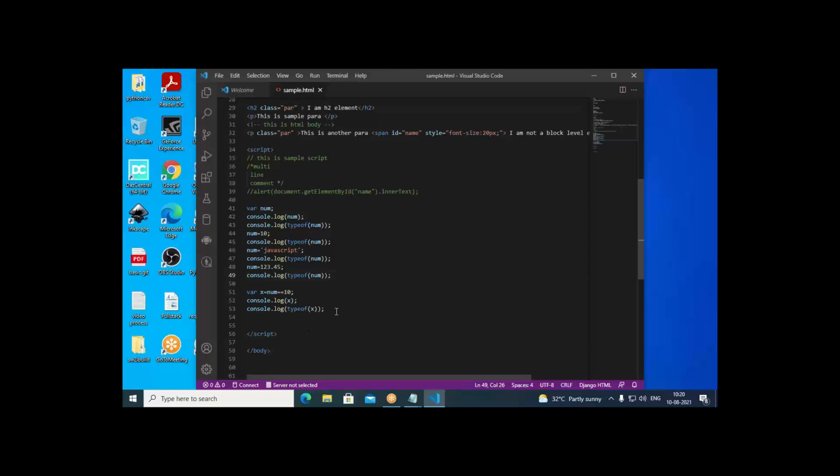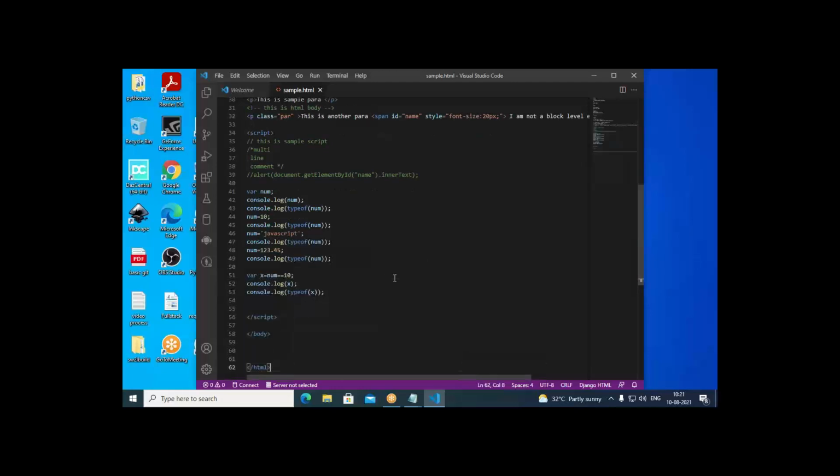Then type of x is what? This time it says Boolean. So like this, we can find the types of data. Okay, we have numeric type of data. Then we have string type of data. Then other thing is what? Boolean type we have. Undefined we have. Then also null value we have. Then one more thing is symbol. So regarding symbol, we discuss in later sessions. So like this, we have data.